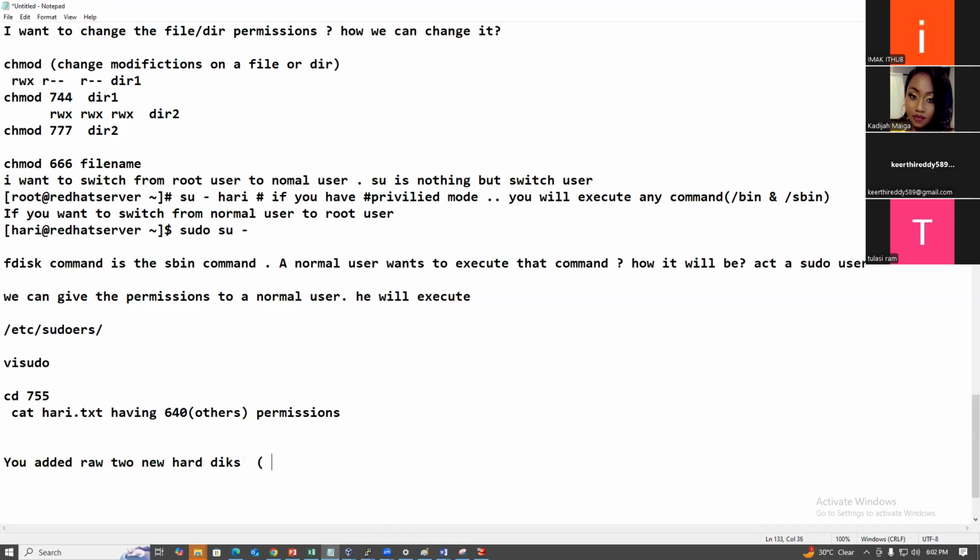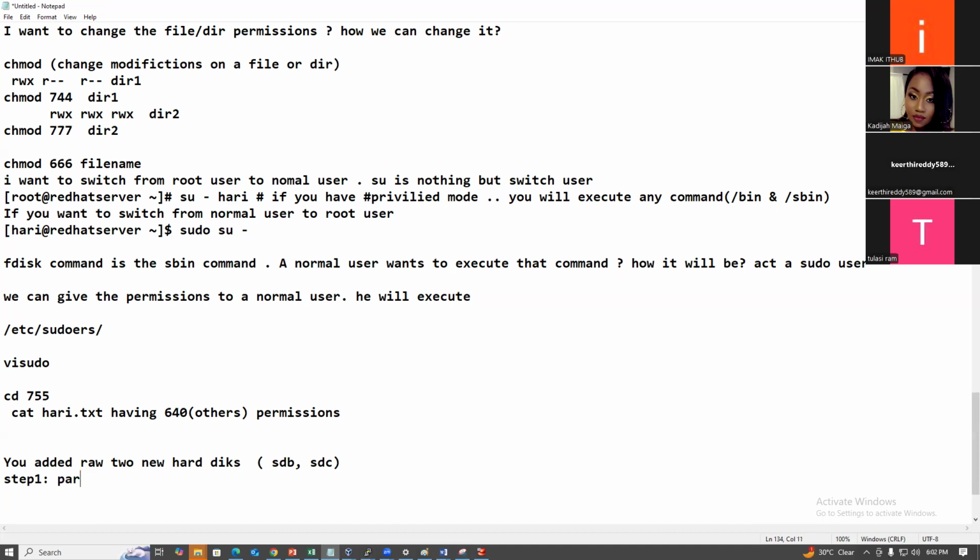The naming convention is already there: SDB, SDC. Step 1 is, no, first we need to partition. We need to create a partition, right?